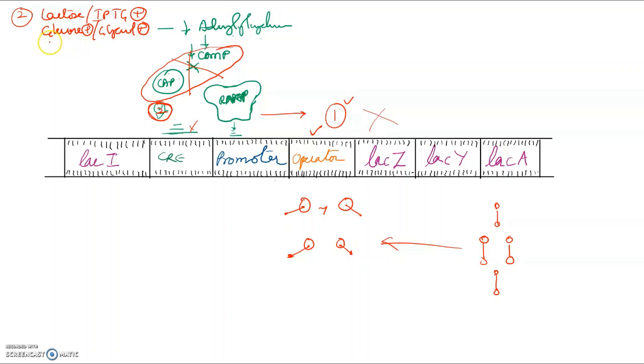Okay, so whenever glucose is present, the body will utilize glucose and it will not utilize lactose. Why? One of the reasons for that is there is decreased adenylyl cyclase in presence of glucose, which means decreased cyclic AMP levels. This cyclic AMP will not bind with CAP, and this CAP cyclic AMP will not be able to recruit the RNA polymerase for the job to be done, though the operator site is vacant. Now let us look at the third scenario wherein lactose is absent and glucose is present.